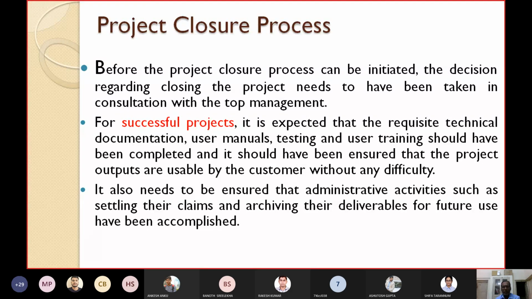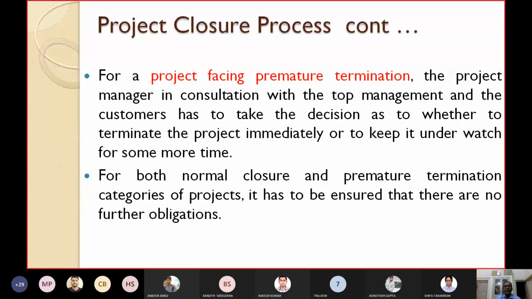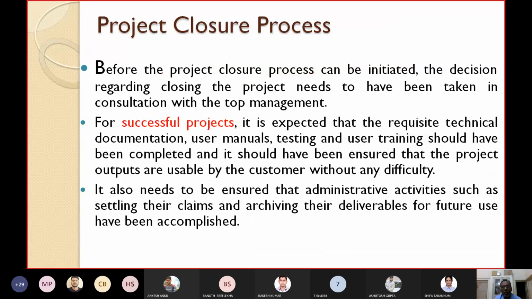It also needs to be ensured that the administrative activities such as settling their claims and archiving their deliverables for future use have been properly accomplished. Now let's see the other case, the second case. We have already seen these are the requirements, these are the activities that have to be followed for closure of successful projects.